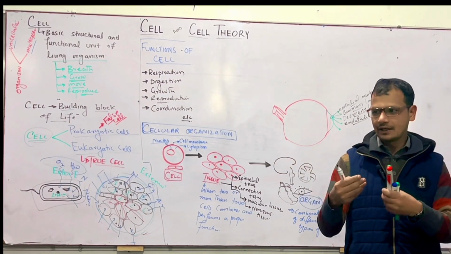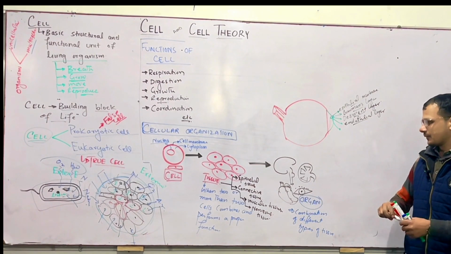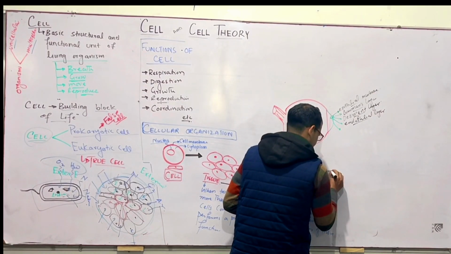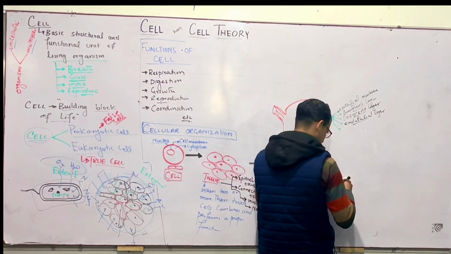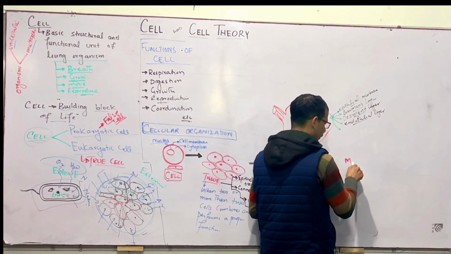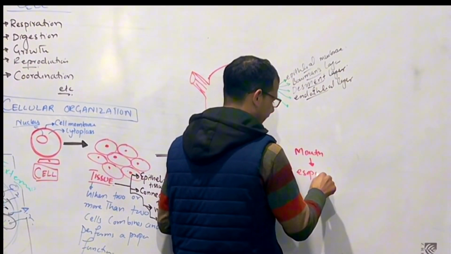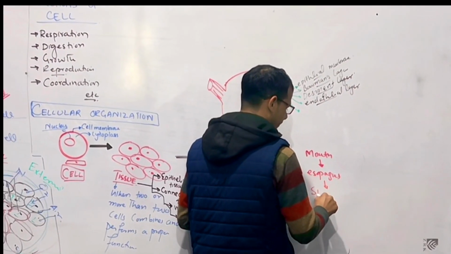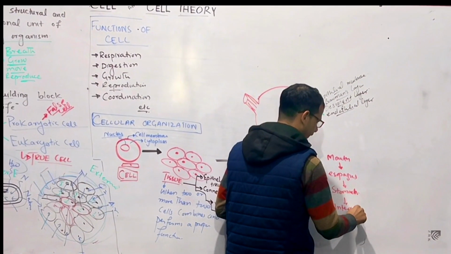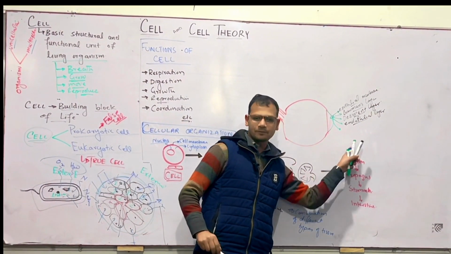So this means that an organ is made up of different types of tissues. Now after organ, the organs will combine and will form organ system. For example, if we have mouth, oral cavity, we have esophagus, another organ, we have stomach, another organ, and we have intestines, which is another organ. It will form a proper system.